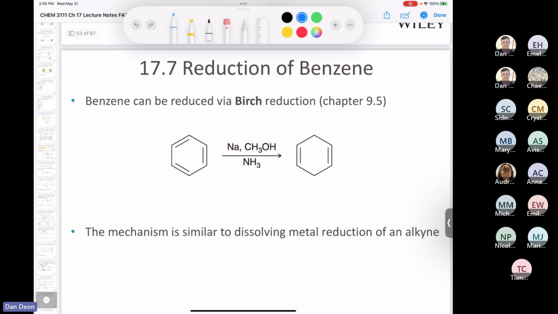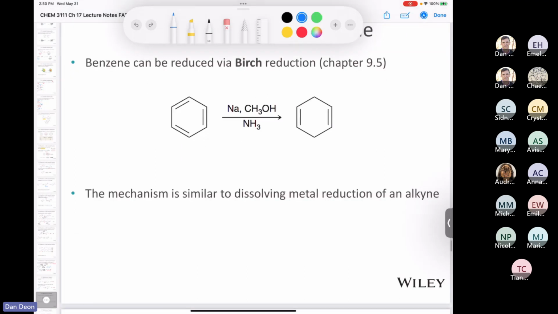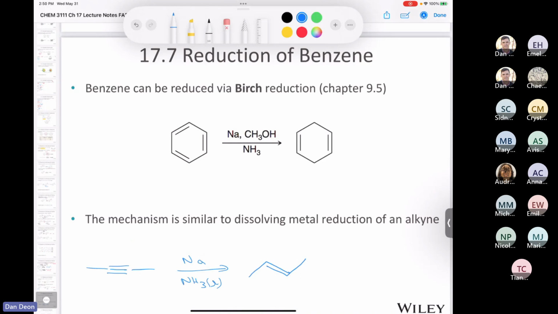Now, there's a new reaction in town, okay, called the Birch reduction. It's named after a chemist by the name of Arthur Birch. And you might remember the dissolving metal reduction of an alkyne, where we took something like 2-butyne and treated that with sodium in liquid ammonia. I'm sure everybody remembers this reaction. You make a trans alkene like that. Well, this is similar because we use sodium metal and it donates an electron. And we're going to take a quick peek at the mechanism. But the idea is that you make a compound that's a diene, but it's a non-conjugated diene.